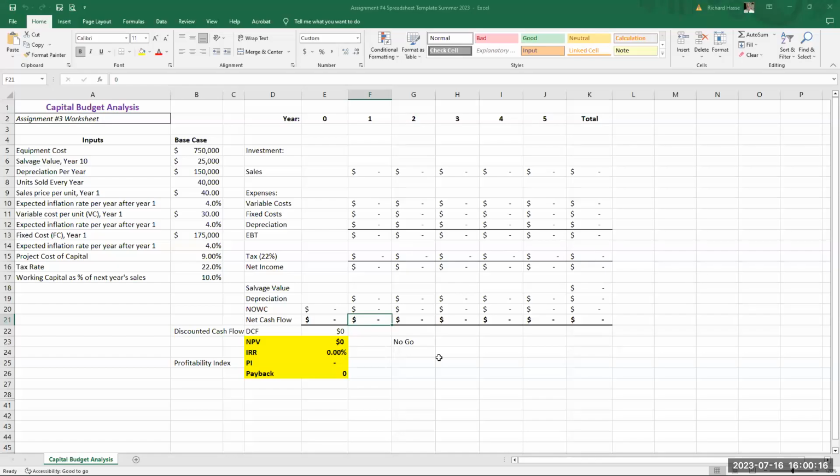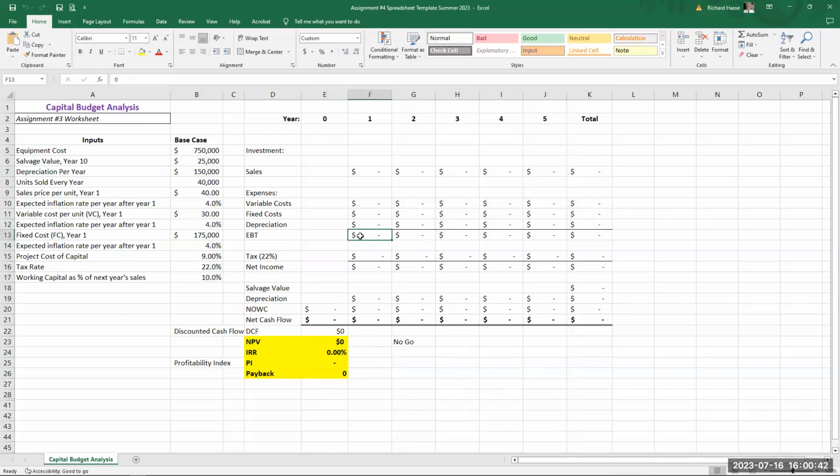Here's the spreadsheet for that analysis, where you're asked to prepare these 4 answers. These are the 4 answers of your assignment number 4. Come up with the NPV, IRR, profitability index, and payback. Here are all the variables for the case. I've given them to you right here. Your job is to put them in the proper format here.